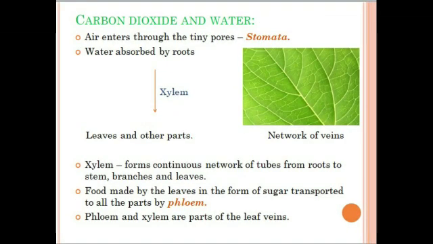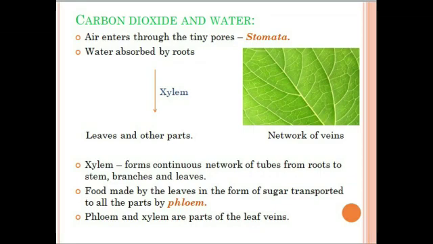Next one is carbon dioxide and water. Carbon dioxide present in the air enters the leaves through tiny pores called stomata. Roots absorb the water and transport it to the other parts of the plant through the bundle of tubes called xylem. It forms a network of tubes from the roots to the leaves.